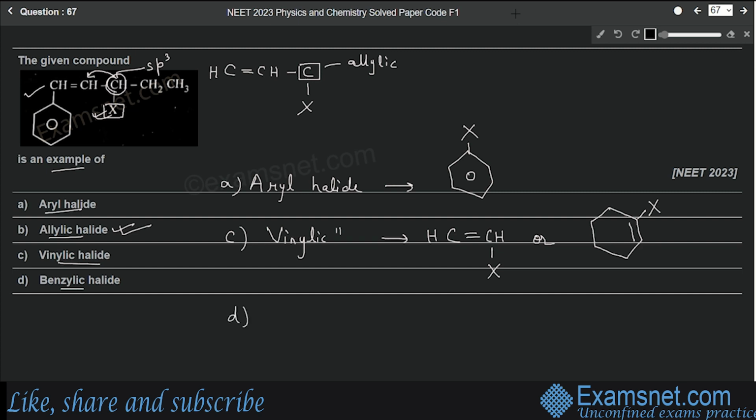Now the last option is left, right? This is benzylic halide. In this case, the halide will be attached to the benzylic carbon. Okay, so this is the benzene ring. This is the benzylic carbon. Now, if the halide ion is attached to this benzylic carbon, then this compound will be known as benzylic halide. Now, I hope you understood the difference among these options. So the correct option according to this will be option number B, allylic halide.